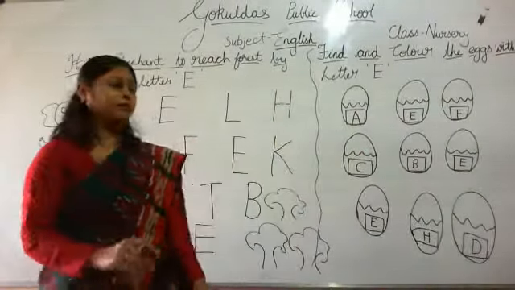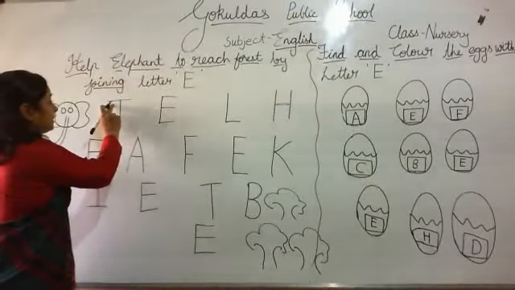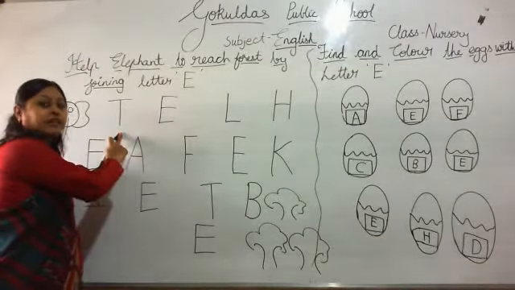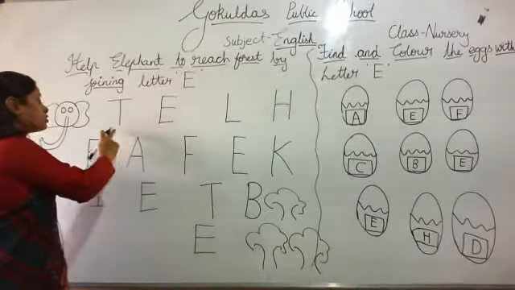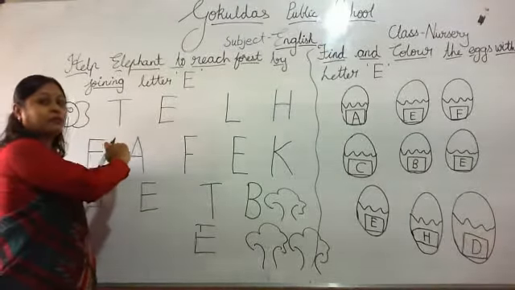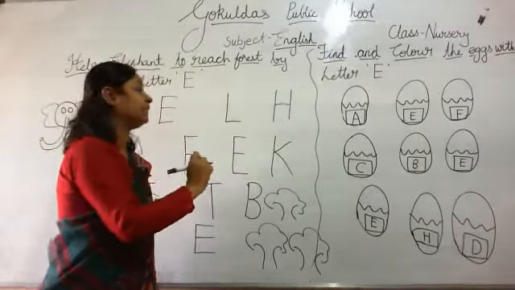Okay. So all of you look here. Which letter is this? Sleeping line, standing line. Which letter is this? Letter T. So we will join letter T? No. What we have to do? We have to join letter E.